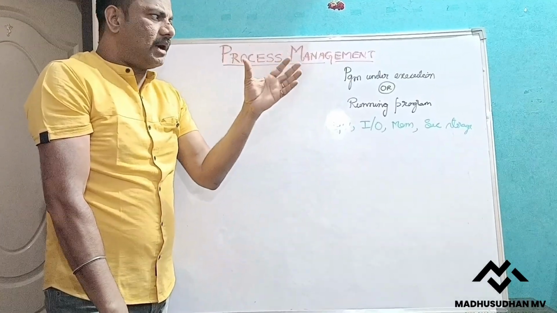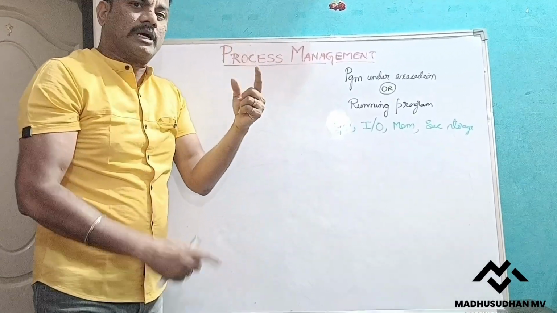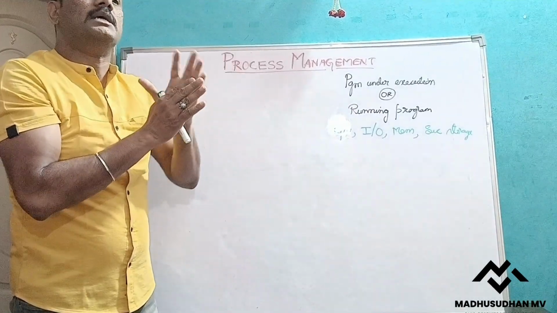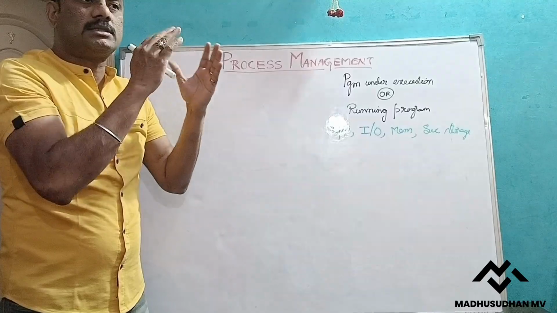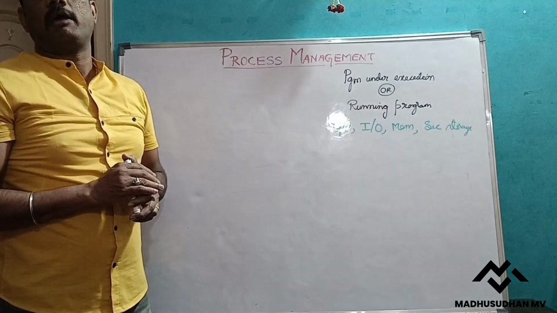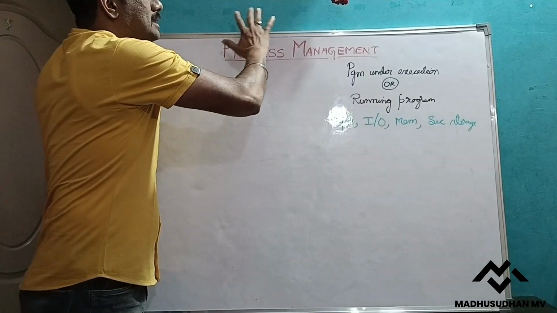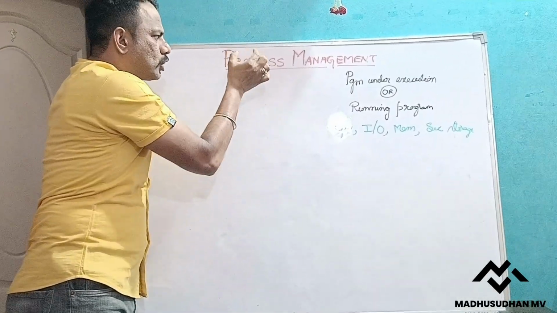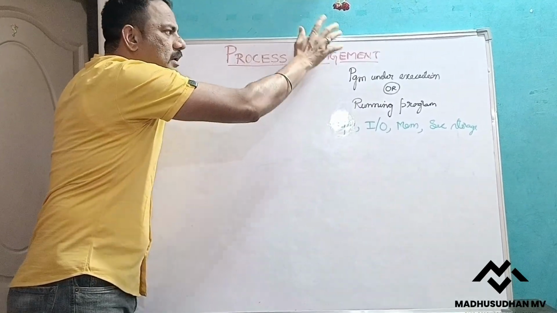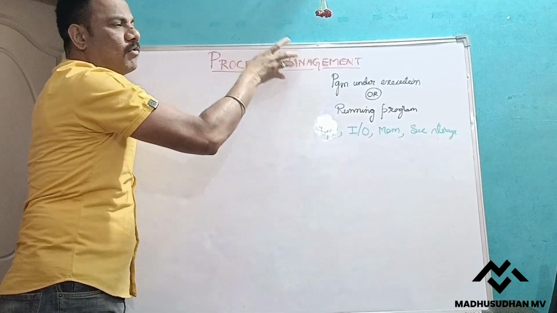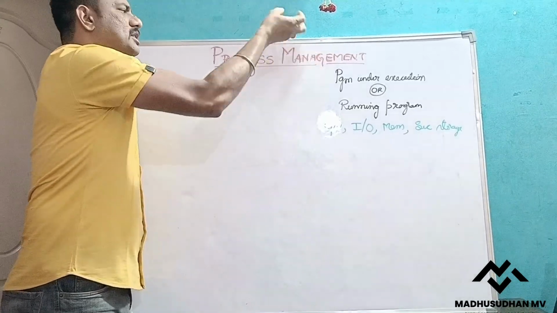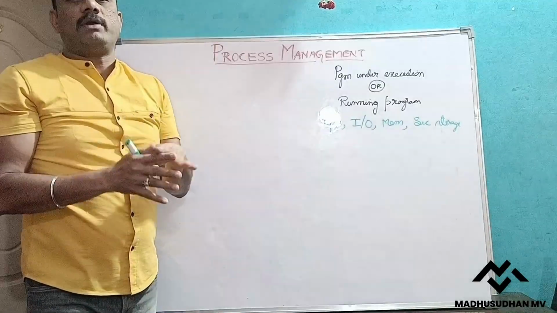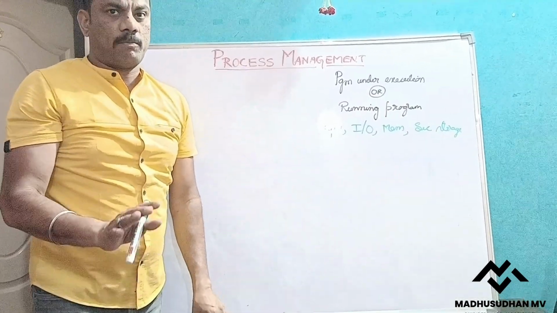Whenever we are executing multiple processes, the operating system has to create the process, terminate the process, and execute the process. These are the tasks that have to be done by every operating system, and that is nothing but process management. As of now, we know what we mean by process, what the operating system has to manage with respect to the process, and what process management is at an overview. Hope you understood.